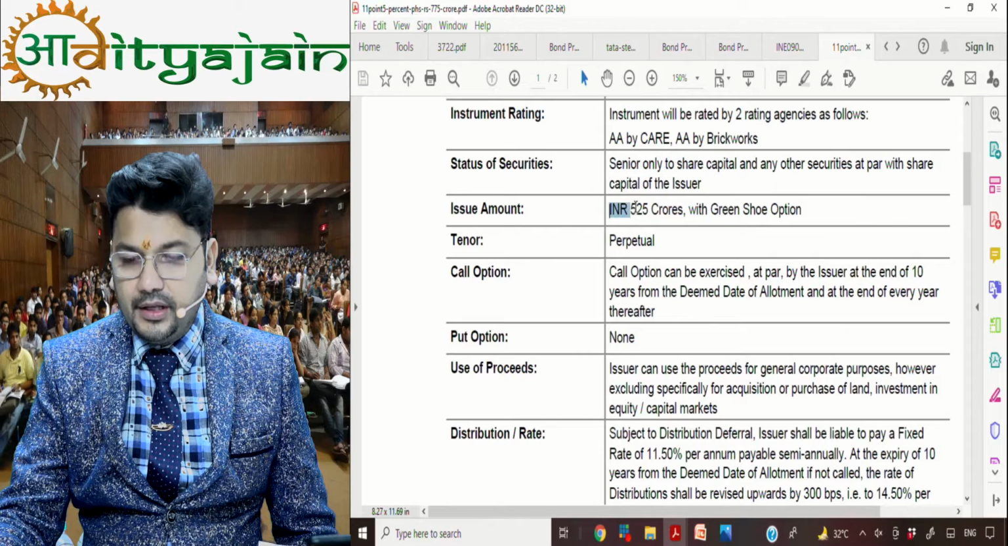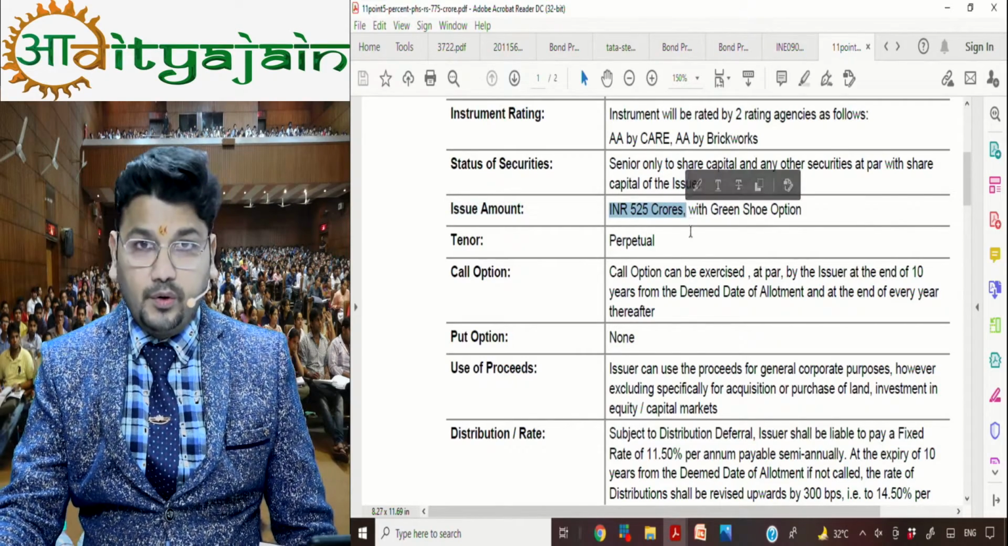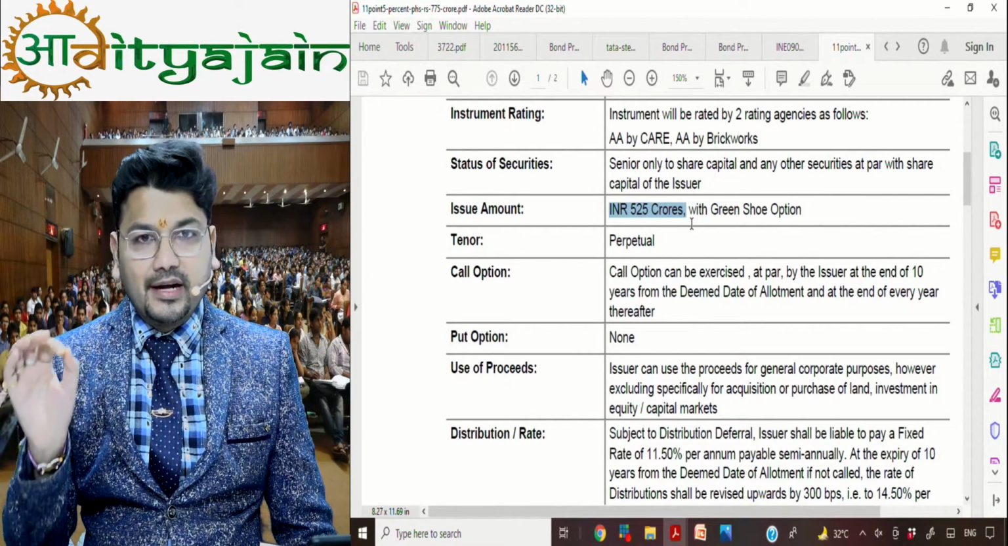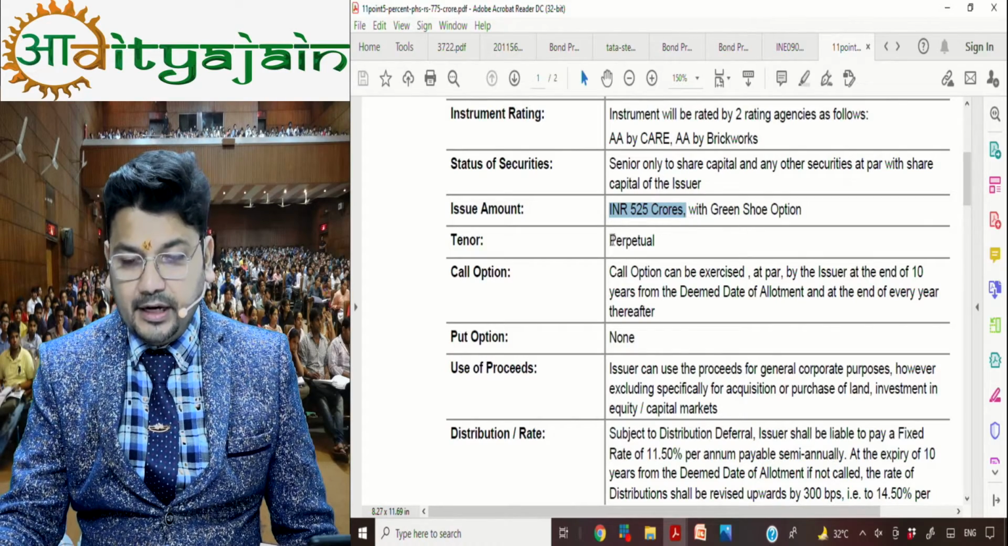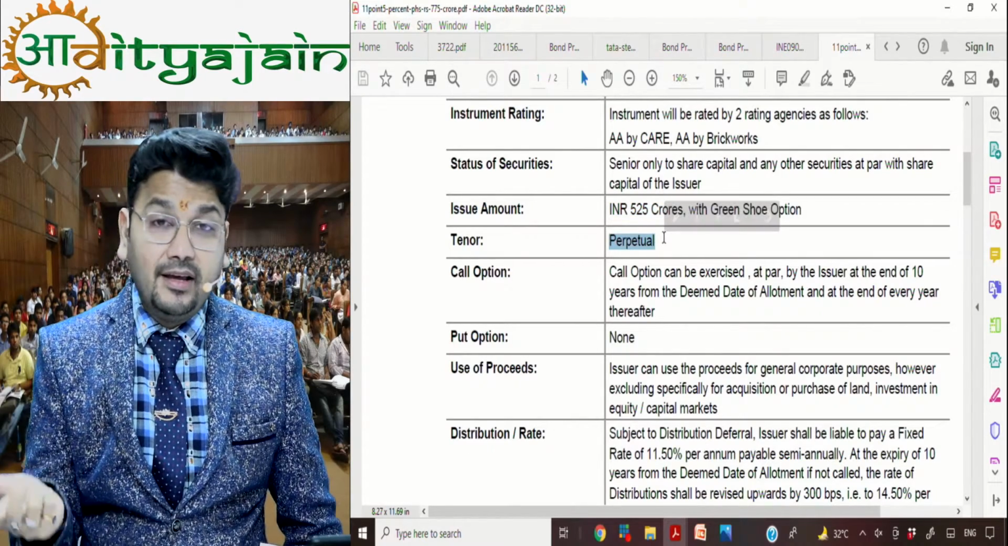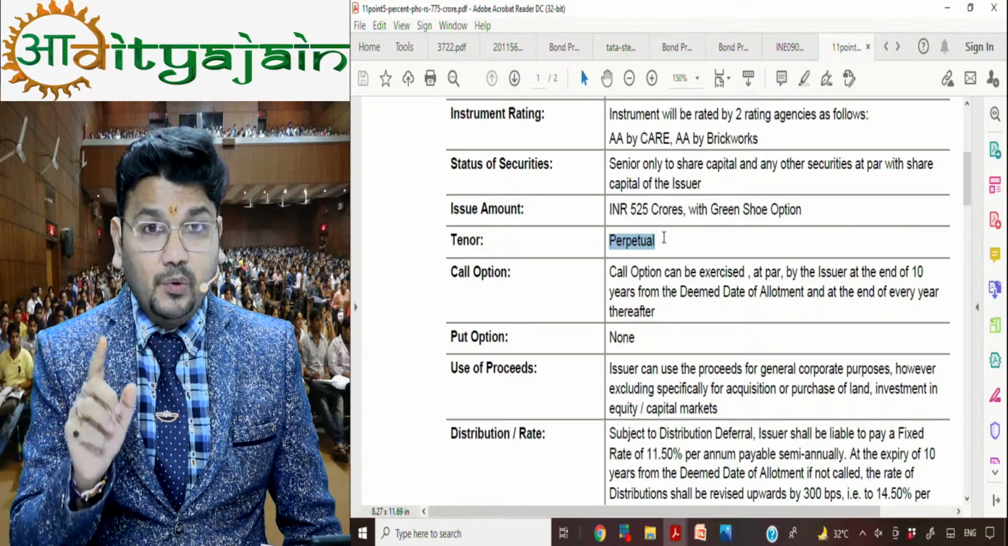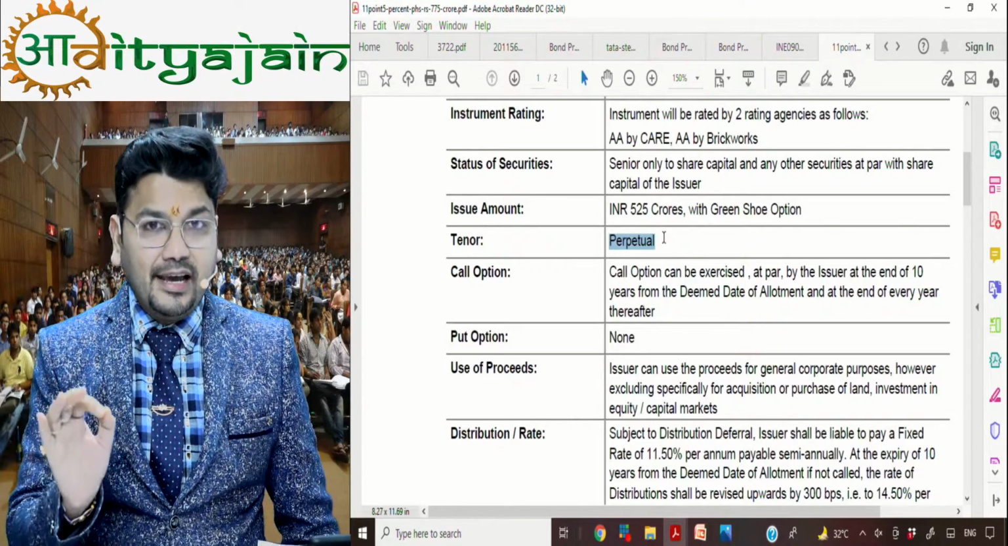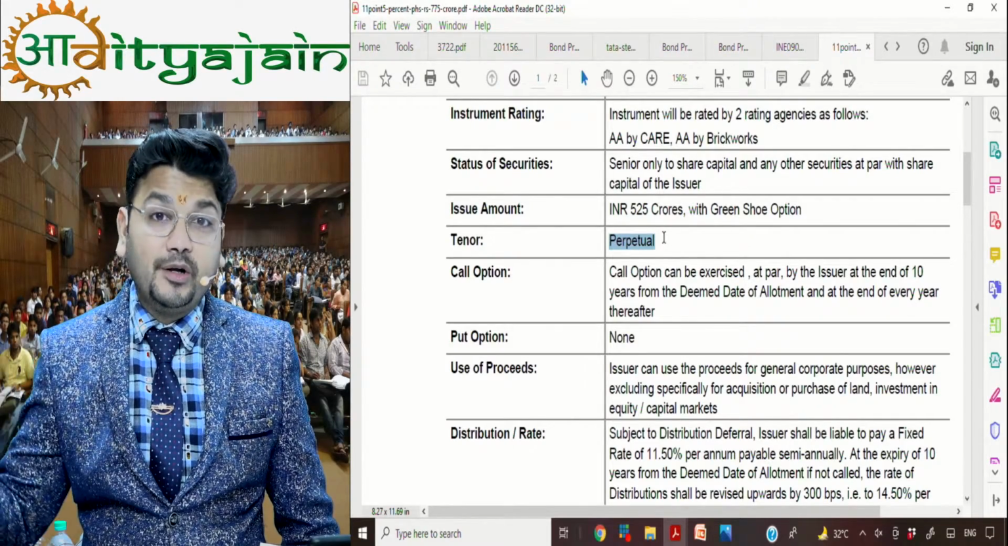The issue amount is 525 crore. I am only making you read the relevant part. Tenure perpetual, so there will be no life. Hence, we always give you a note in the class that whenever life is silent, always assume it to be perpetual.